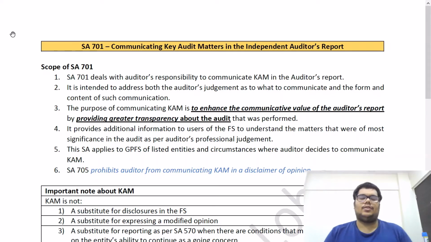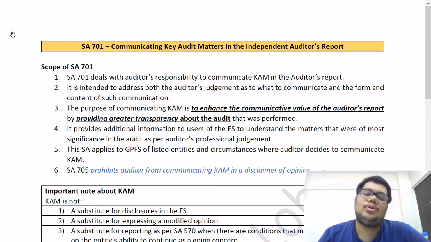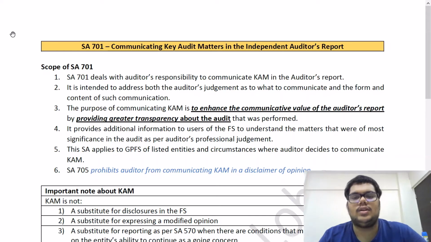A little background for this standard. Earlier, the audit report used to only mention the kind of opinion that we are giving, either an unqualified opinion or a qualified opinion, adverse or disclaimer of an opinion. But this did not give a lot of value to the readers of the audit opinion. All they knew is that one of the four types of opinion is going to be mentioned in the audit report. Beyond that, there was no communicative value in the auditor's report.